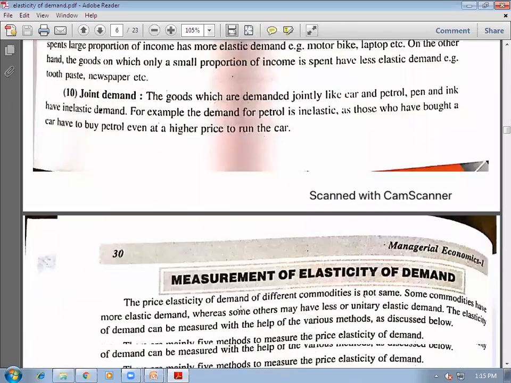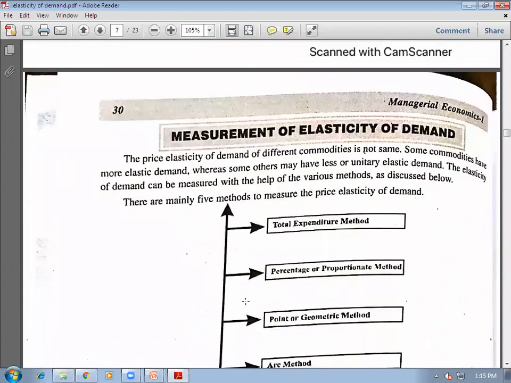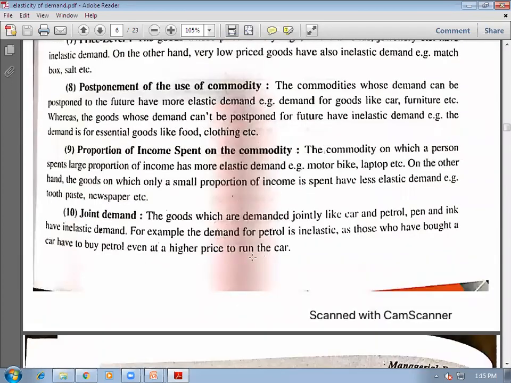Then next is measurement of elasticity of demand. Topic of factors of elasticity of demand, I think that is clear to you. If there are any queries, you are most welcome.